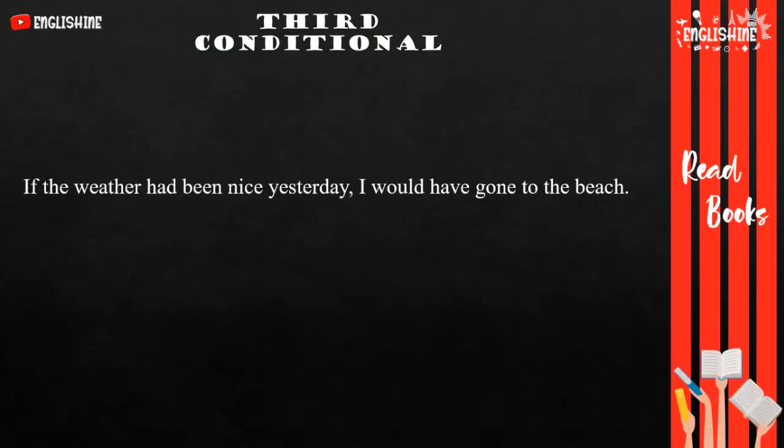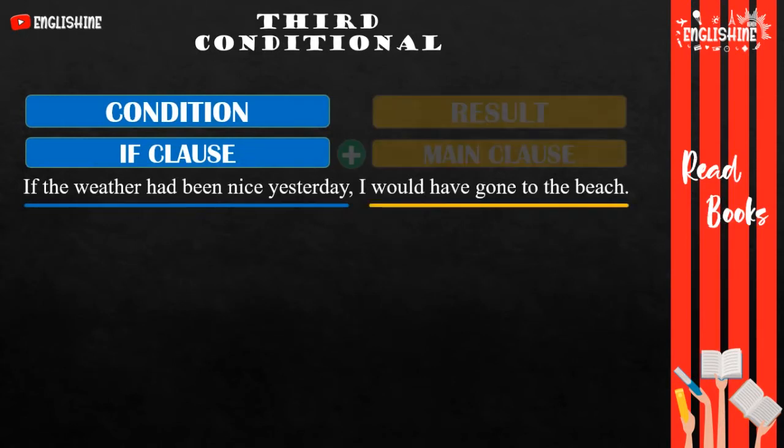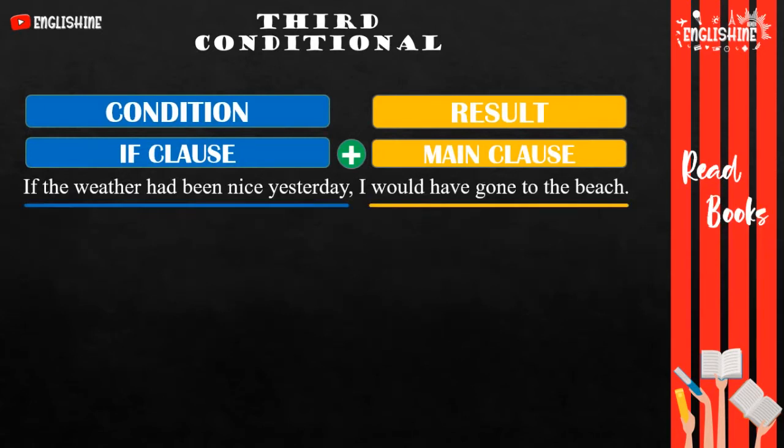Notice the example. If the weather had been nice yesterday, I would have gone to the beach. The sentence, if the weather had been nice yesterday, is the if clause, the condition. And the sentence, I would have gone to the beach, is the main clause, the result. The if clause as the condition is the first sentence, and the second is the main clause as the result.